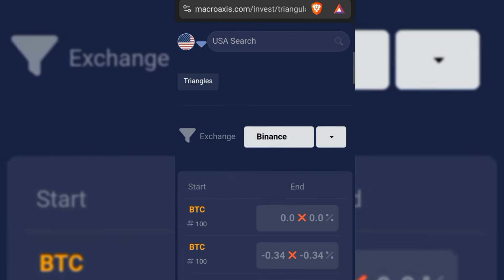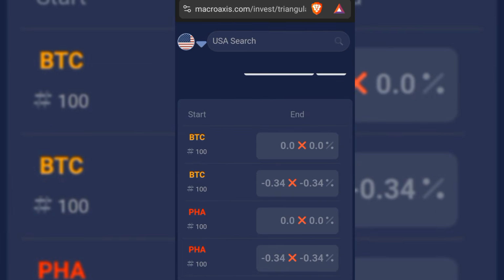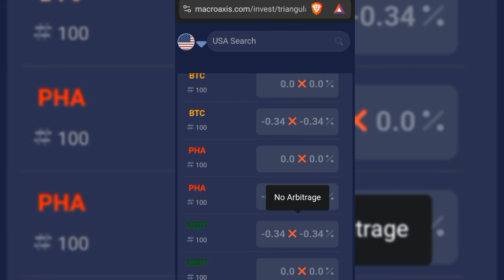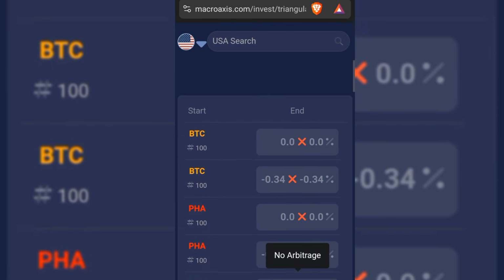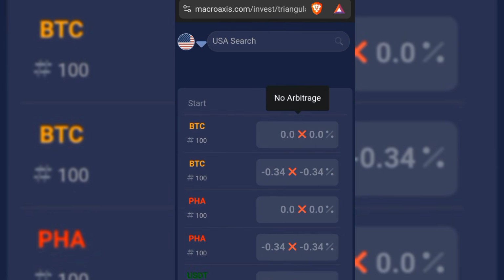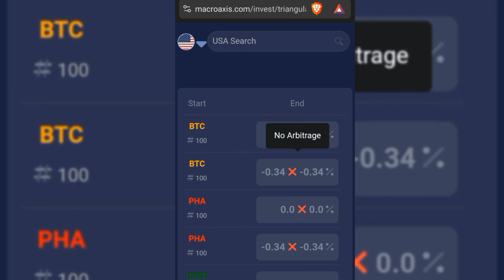All right, so right now you can see it's a cancel right here, which means the opportunity for this particular one has elapsed. So there's no way we can make money. You can see no arbitrage.